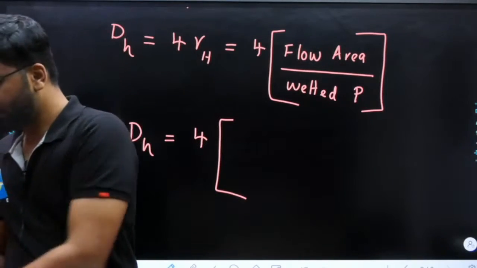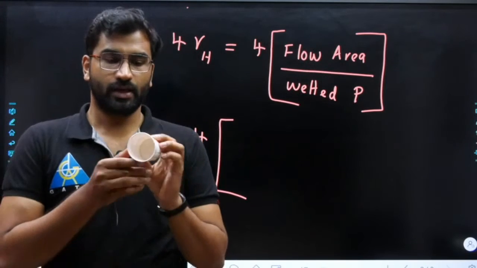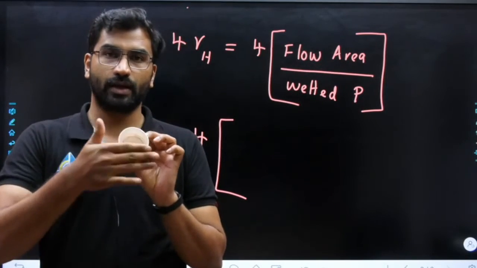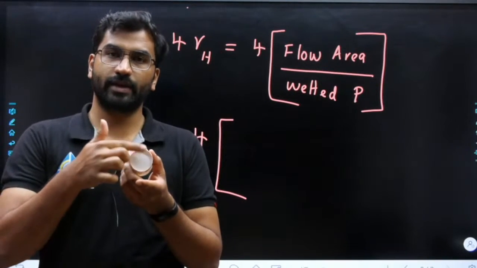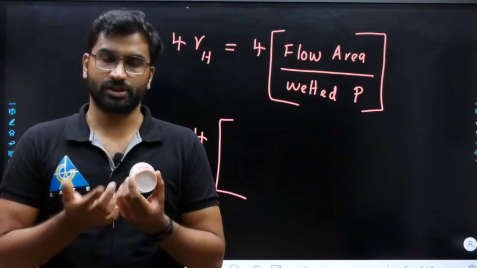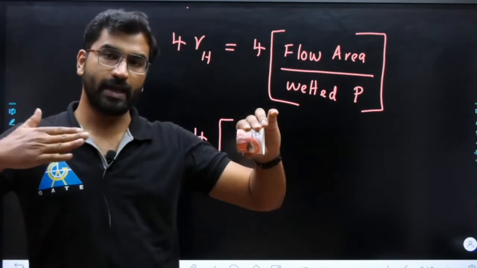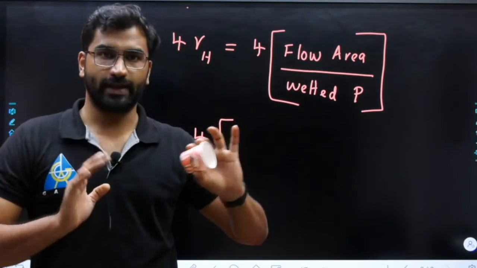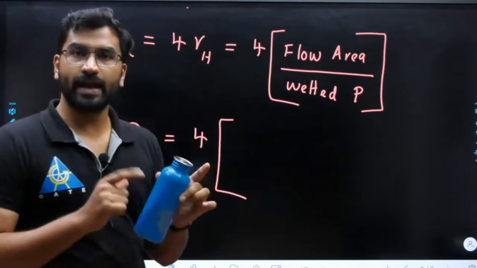Or look at this glass, this is our chai wala's cup, right? So a teacup. In this particular cup, this will be the area for the cross section. That is, through this particular area you will be having flow. That is, when you have a pipe, flow will be through this particular area. So what will be this area? This area is pi r square, right?